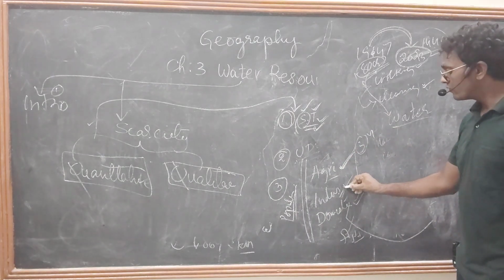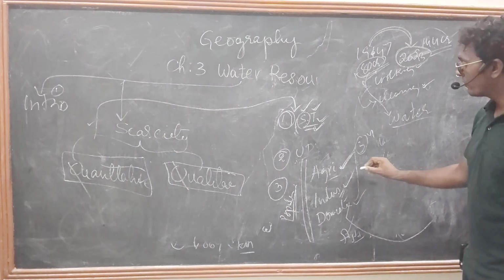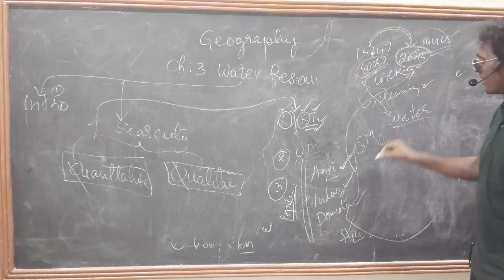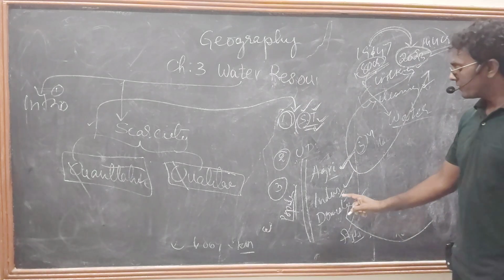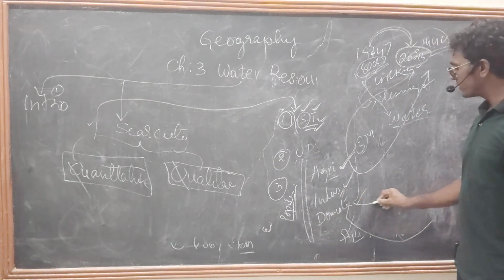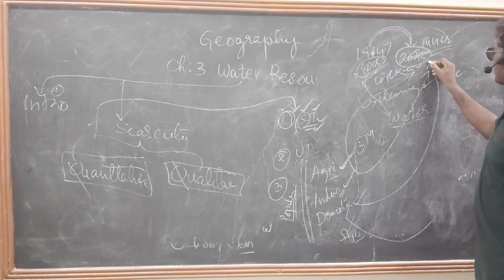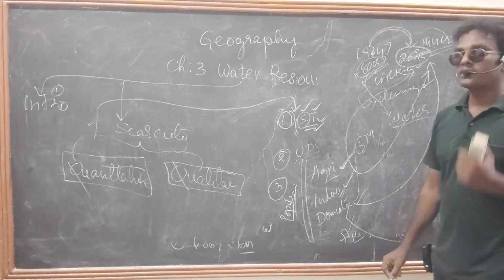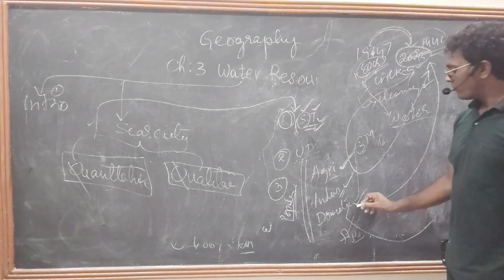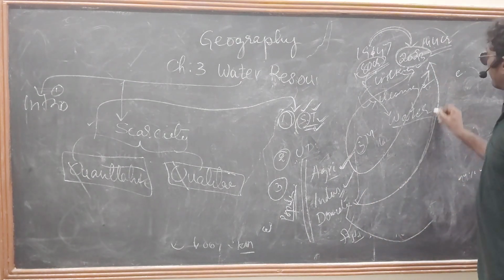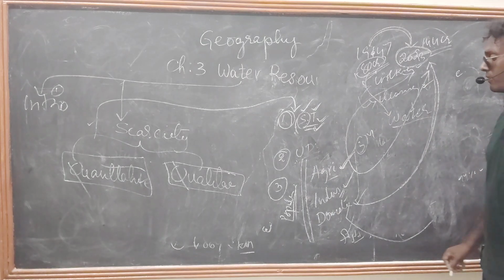Coming to industries also, we need to develop industries to provide employment for the people and different types of goods. Domestic purpose also: people need water every day, so we need to provide municipal water as well as drinking water. It means the demand is increasing day by day.